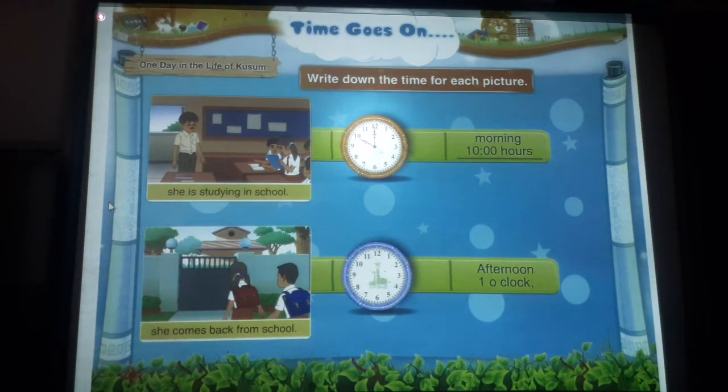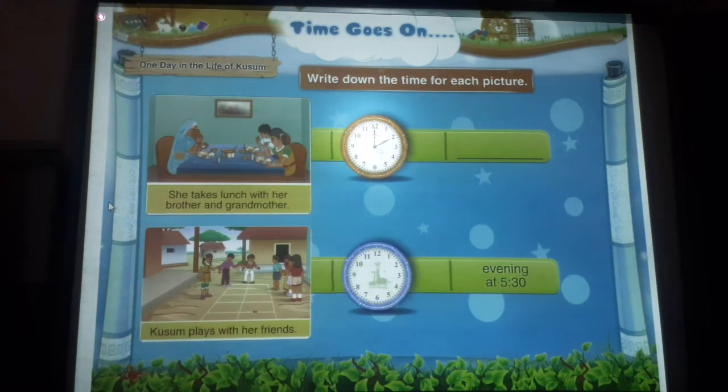To show this time on the clock, keep the small hour hand at 1 and the long minute hand at 12. As shown in the clock, afternoon 2 o'clock, she takes lunch with her brother and grandmother. To show this time in digits, write afternoon 2:00 hours.